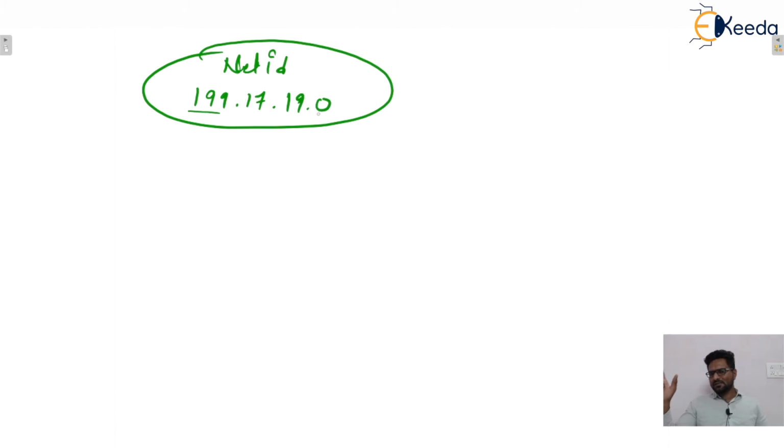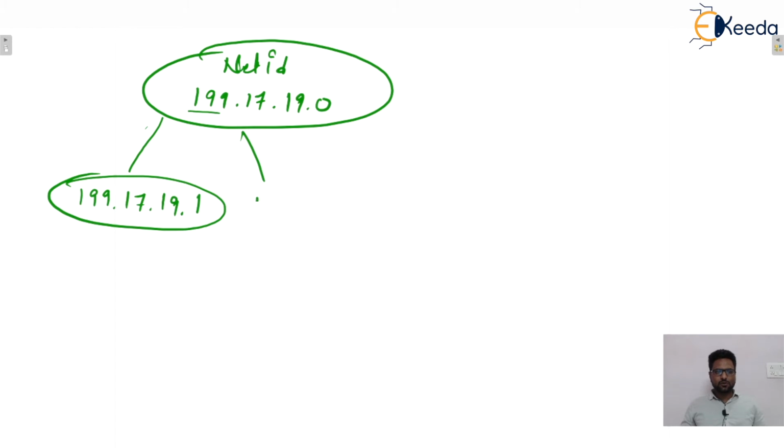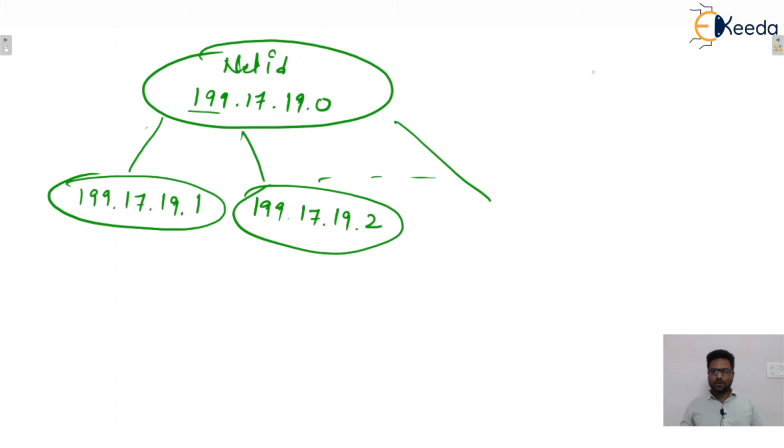So the extreme right octet will represent the host. So the first host will be 199.17.19.1. The second host will be 199.17.19.2, and so on.